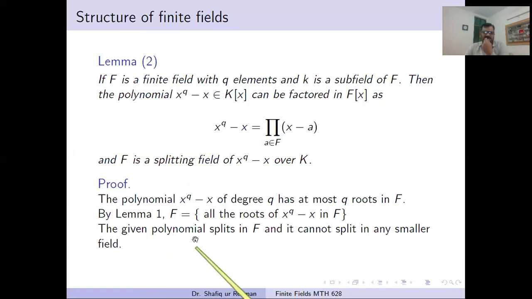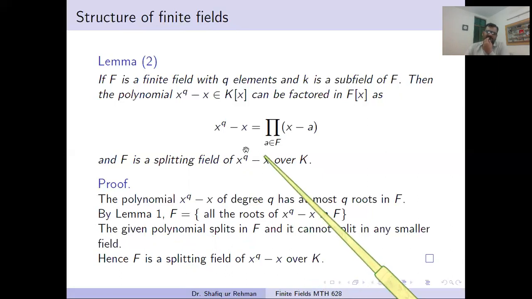So the given polynomial has all its roots in this set, and this set equals F. In this theorem we are proving that the finite field is actually a splitting field of the polynomial x^q minus x taken over K. We take the polynomial, we say it has degree q, and then we talk about all of its roots, and we say that all the elements of F are its roots. So if we take some smaller field than this, we cannot split this polynomial. It means F is a splitting field of this polynomial over K.